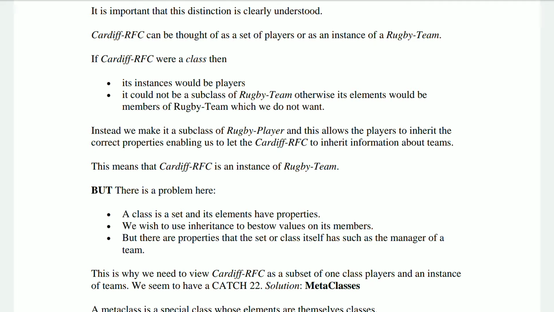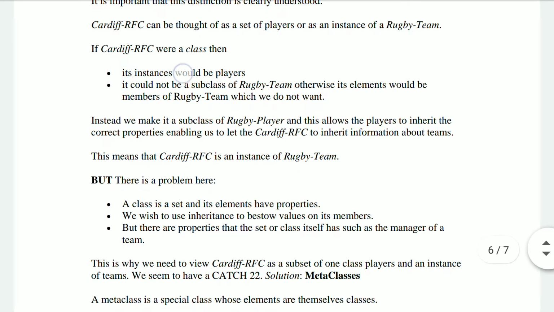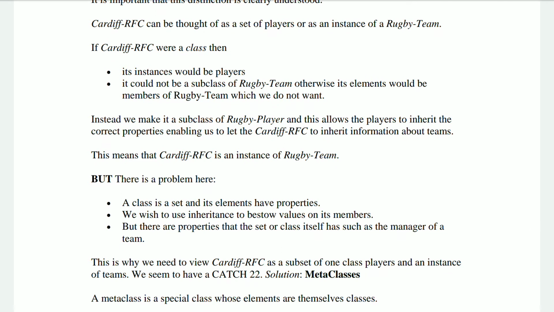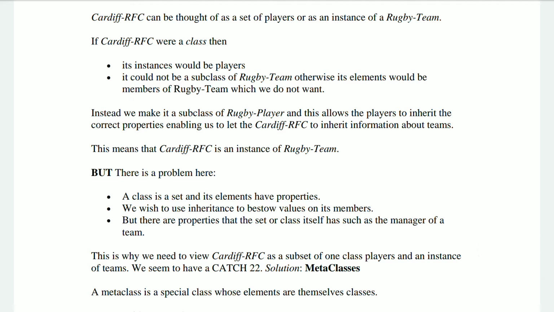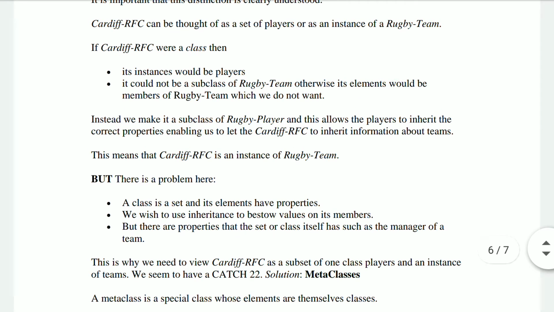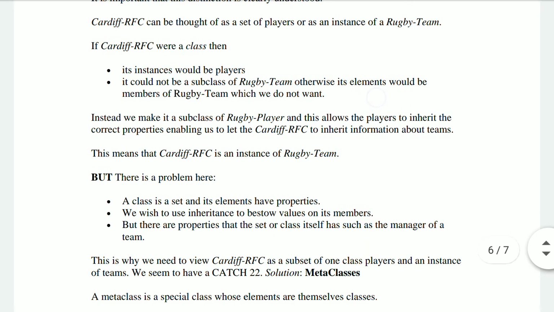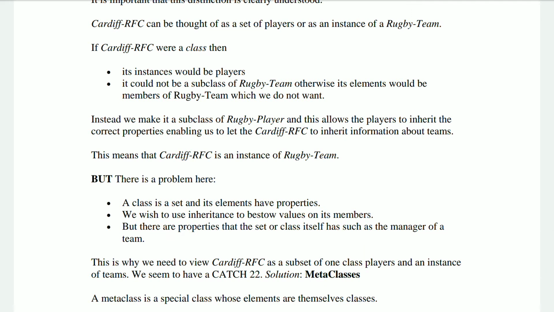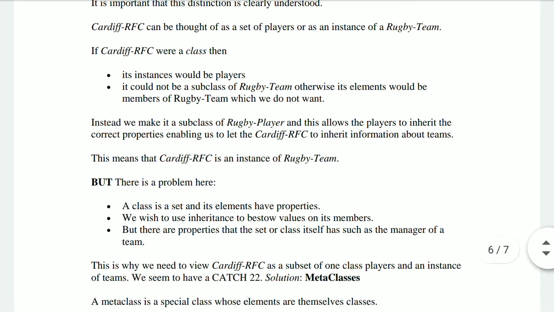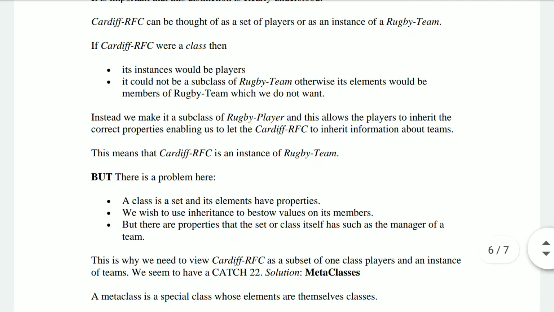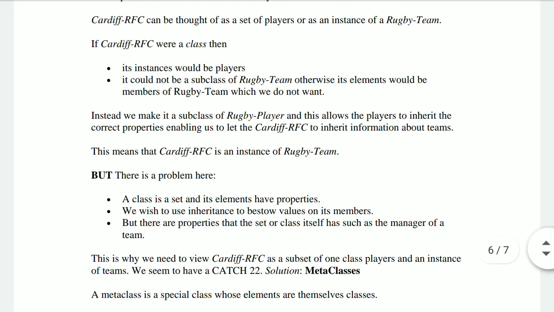But if Cardiff RFC were a class, then its instances would have been players, obviously. But it could not be a subclass of the rugby team, otherwise its elements would be members of the rugby team, which we don't want. If we make it a subclass of rugby team in place of an instance, then what will happen? Cardiff RFC's players would be available to, and be a part of, some more teams, which is not acceptable.